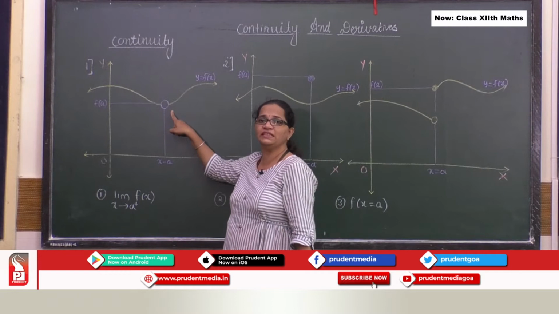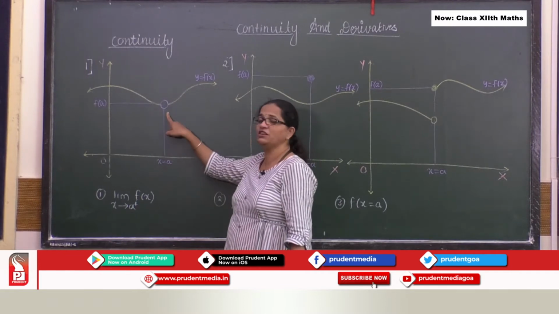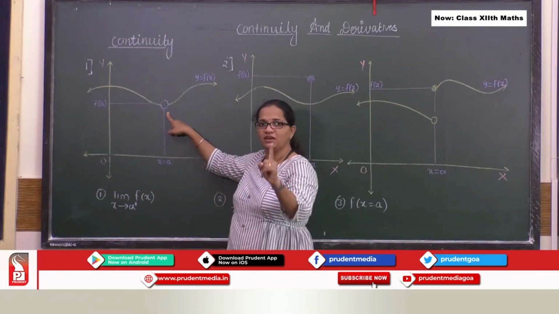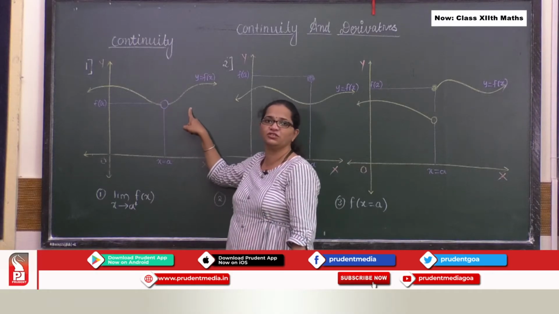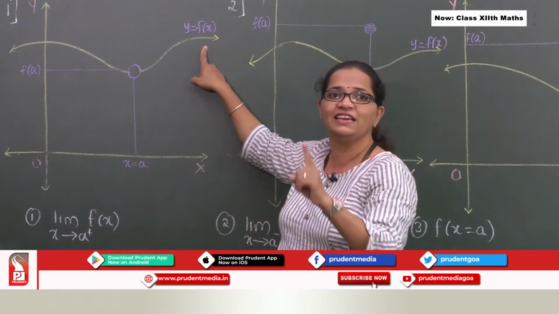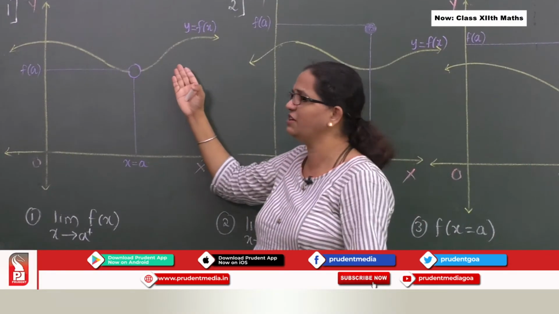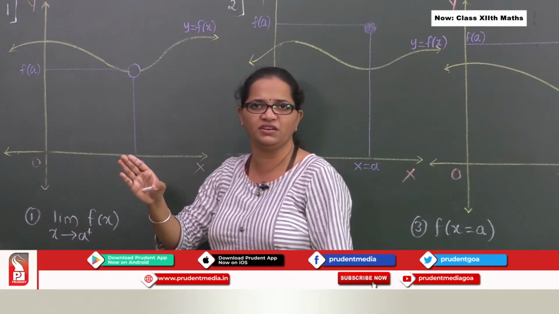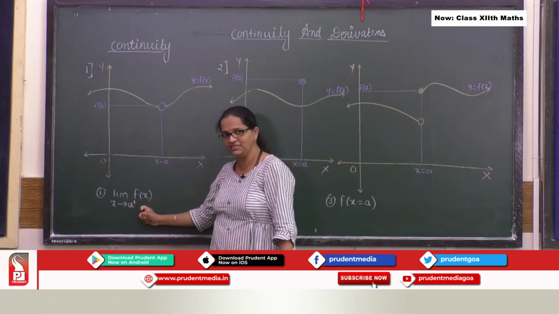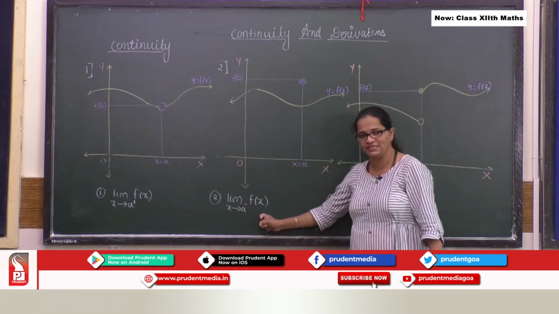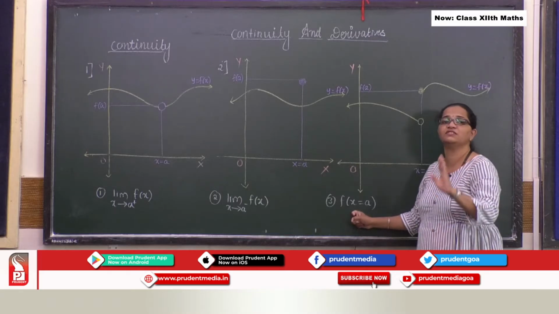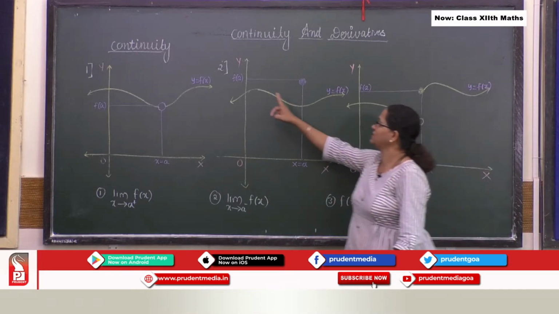And when you go to my third condition, f(a), we discussed that at x equal to a the function is not defined, right? So there is a jump, there is a break in this particular function. Obviously this function is not continuous. By observation itself, you can make out it is not continuous. So which three conditions did we discuss? The first one exists, the second also exists, but the third one does not exist, or you can say the third one is not defined. Okay, so let's go to the second one.